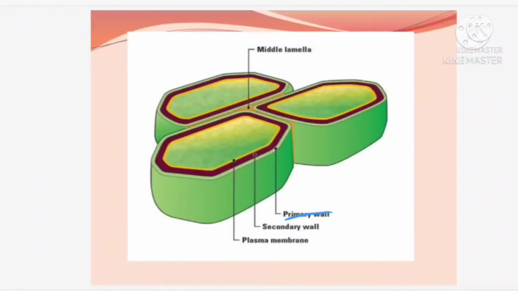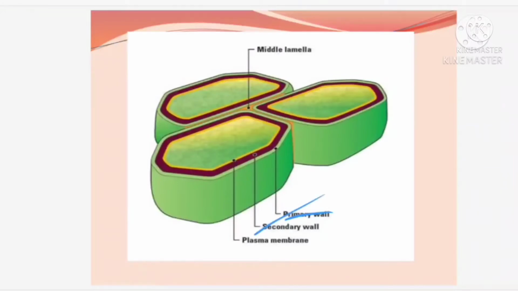Secondary growth. In secondary growth, unlike herbs, the cells become much harder in nature. They develop a much harder cell wall. We call it what? The secondary wall.